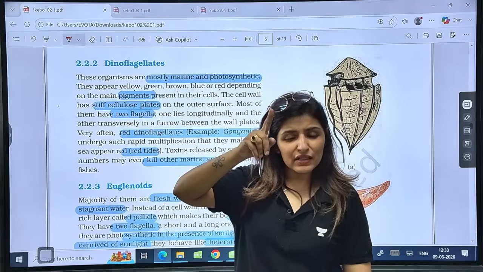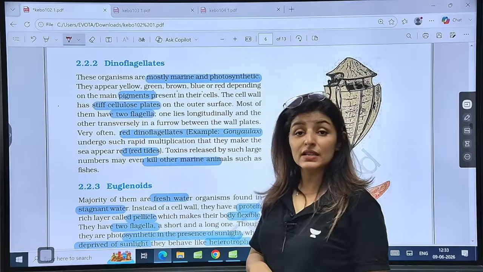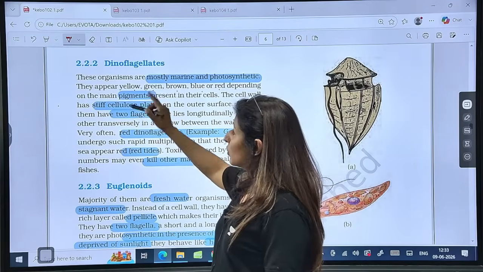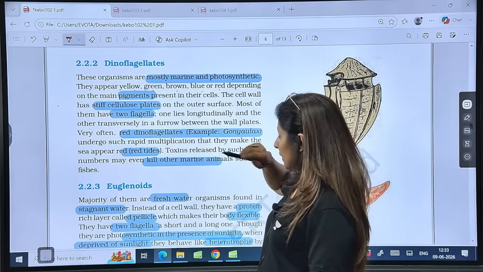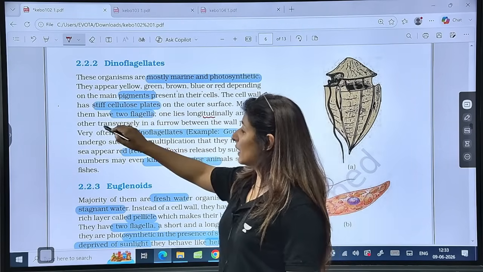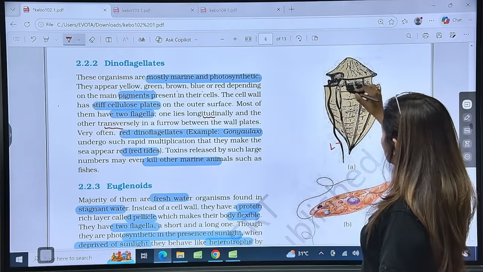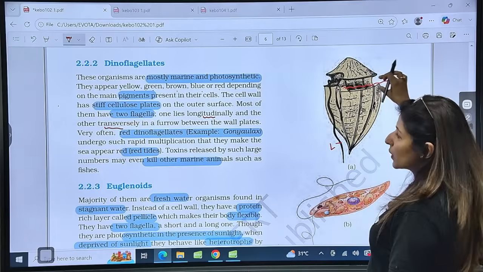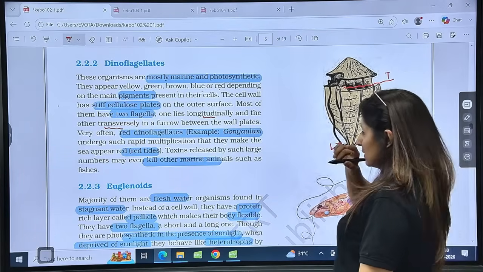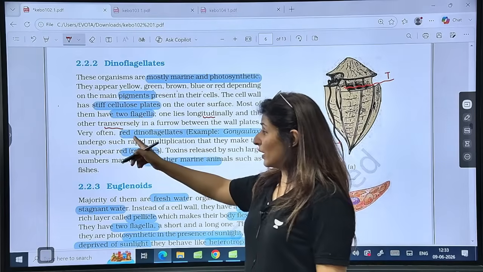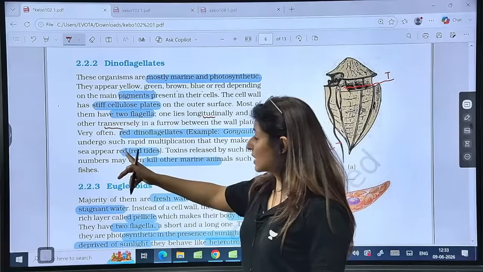In diatoms, the shell contains silica, but now the cell wall contains cellulose, right? They have two flagella, hence the name dinoflagellate. But one flagellum is longitudinal, while the other is transverse. So this is the longitudinal one, and the other goes through this transverse groove between the cell plates, and this one is the transverse one.